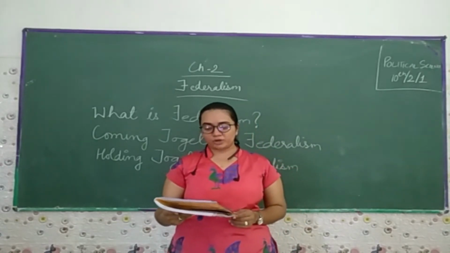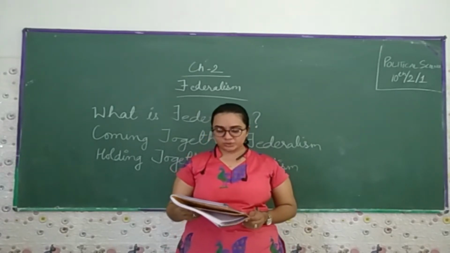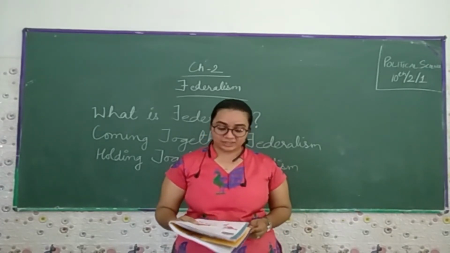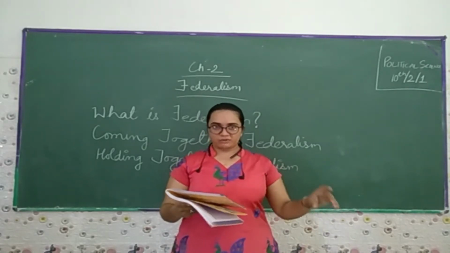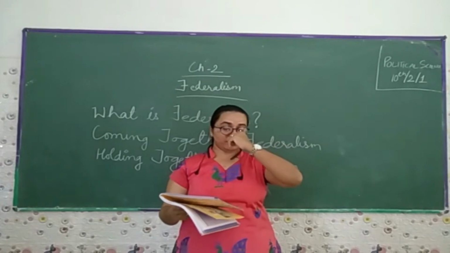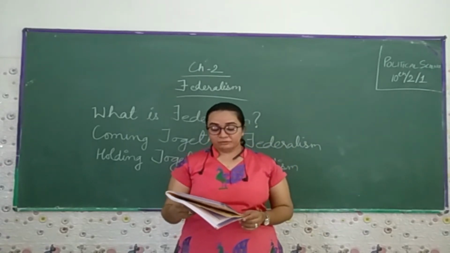You will recall that one of the key changes made in the Constitution of Belgium was to reduce the power of the central government and to give powers to the regional government. The regional government means the state or the particular area government. Regional government existed in Belgium even earlier.